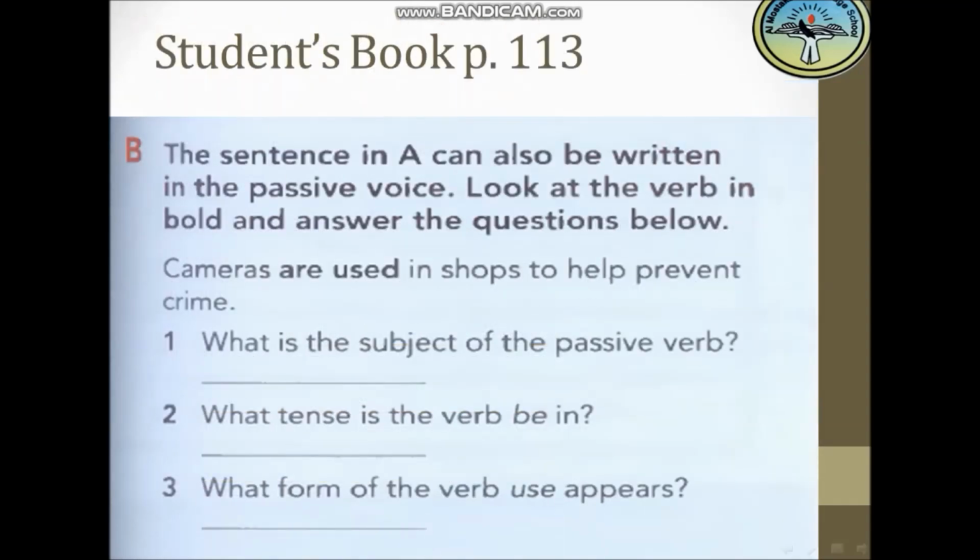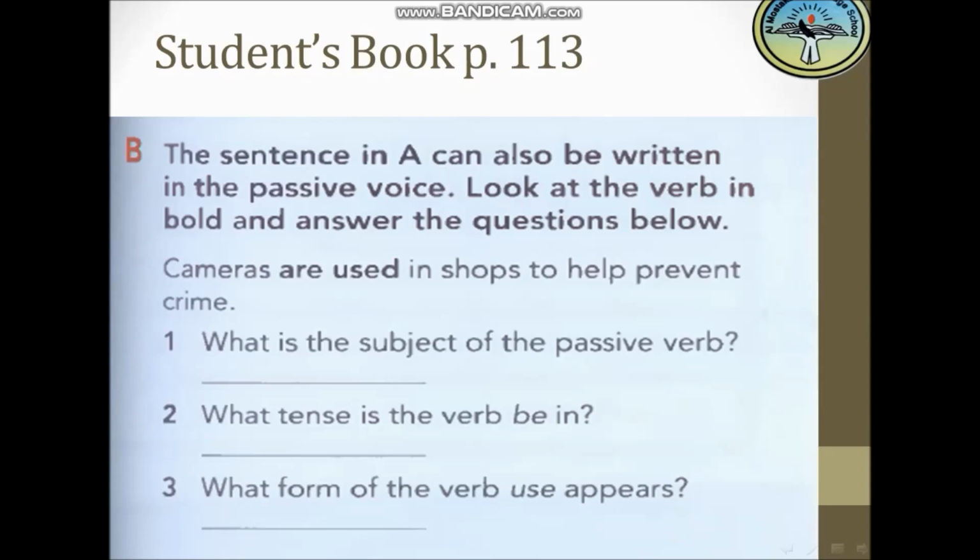Okay, let's go to B. The sentence in A can also be written in the passive voice. So this sentence is in the passive voice. Look at the verb in bold and answer the questions below. Cameras are used in shops to help prevent crime. Number 1, what is the subject of the passive verb? Number 2, what tense is the verb be in? What form of the verb use appears? Now take 5 seconds to think before you answer.